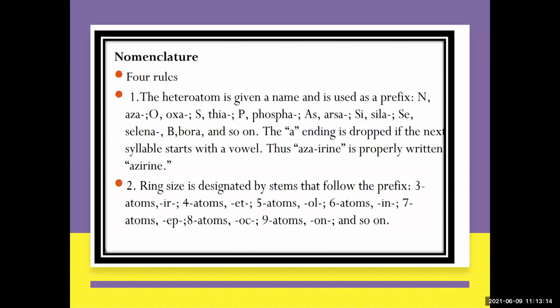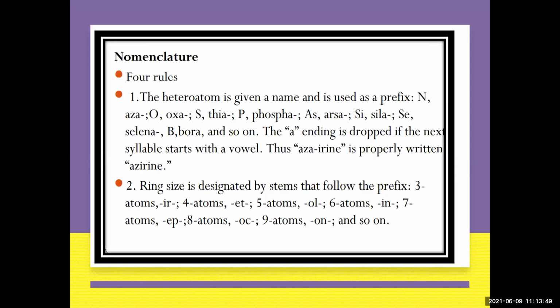Now let's go to the nomenclature of these heterocyclic compounds. There are 4 basic rules which have to be remembered. The heteroatoms are given a name used as a prefix. For nitrogen it is aza, for oxygen it is oxa, for sulfur it is thia, for phosphorus it is phospha, for arsenic it is arsa, sila is used for silicon, selena for selenium, bora for boron, and so on.